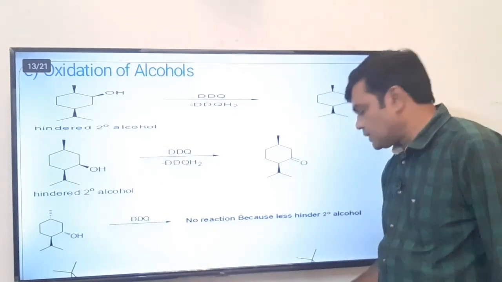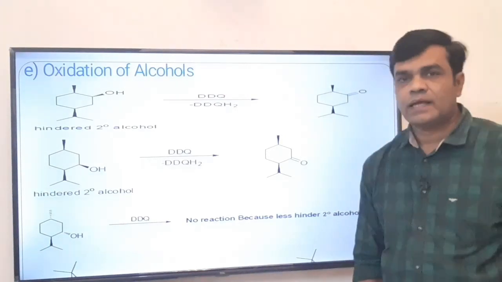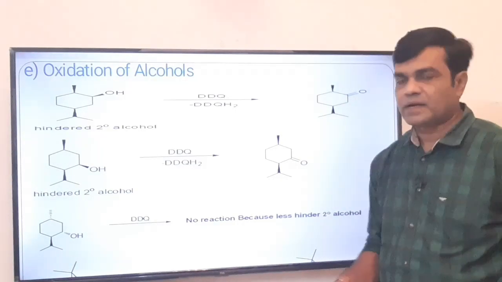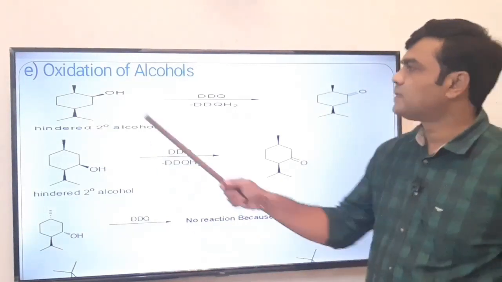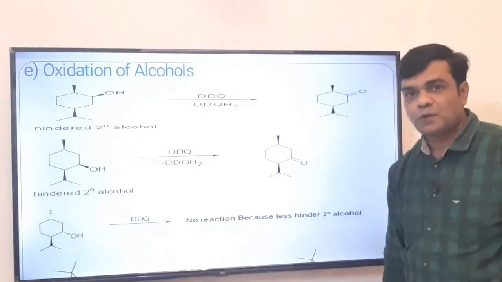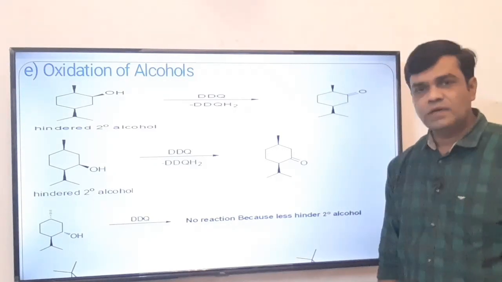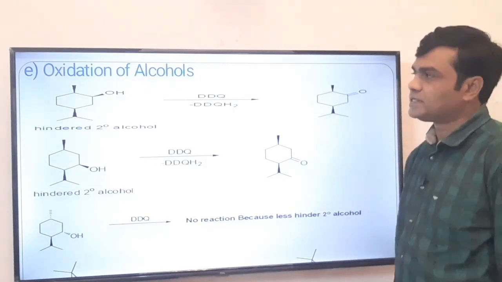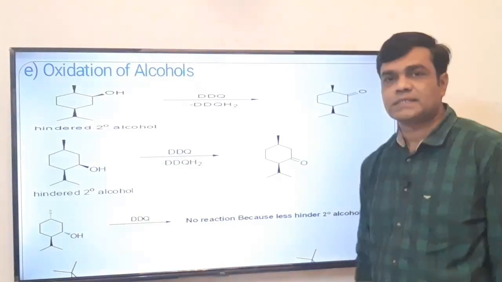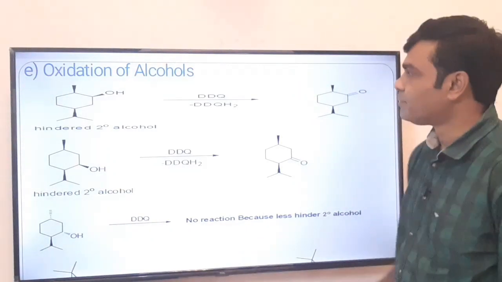The next application of DDQ is oxidation of alcohols. It oxidizes secondary alcohol to ketone. See the examples. But the condition is that the alcohol OH group should be hindered, sterically crowded. Only in that case oxidation takes place. While if the OH group is less hindered, then no reaction takes place. That is the speciality of DDQ that you have to remember.